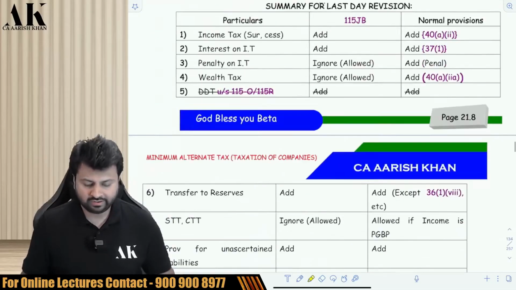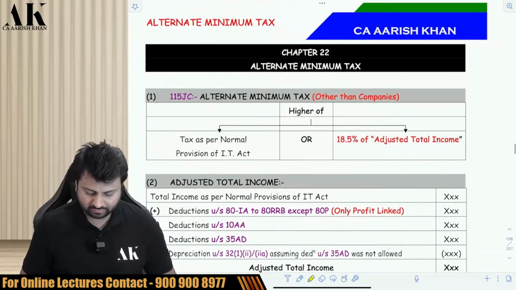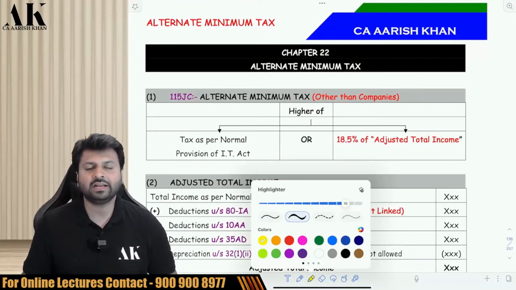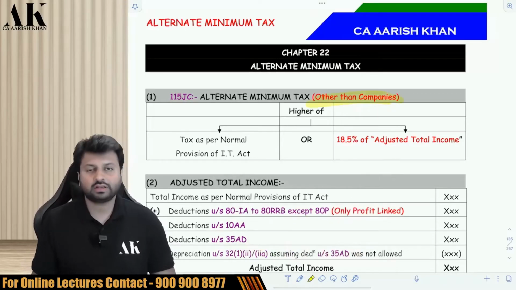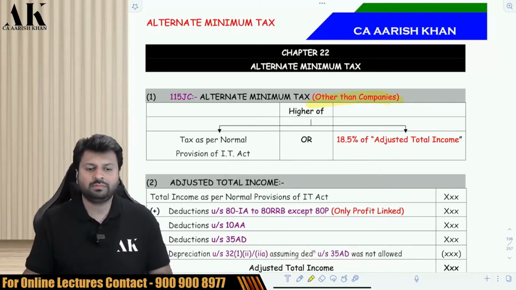So let's go ahead after this. Immediately after the MAT is completed, our duty is to understand what are the provisions of alternate minimum tax. And alternate minimum tax is covered in section 115JC and it is applicable for other than companies. So for companies, MAT is applicable, and for other than companies, it is alternate minimum tax which is applicable.